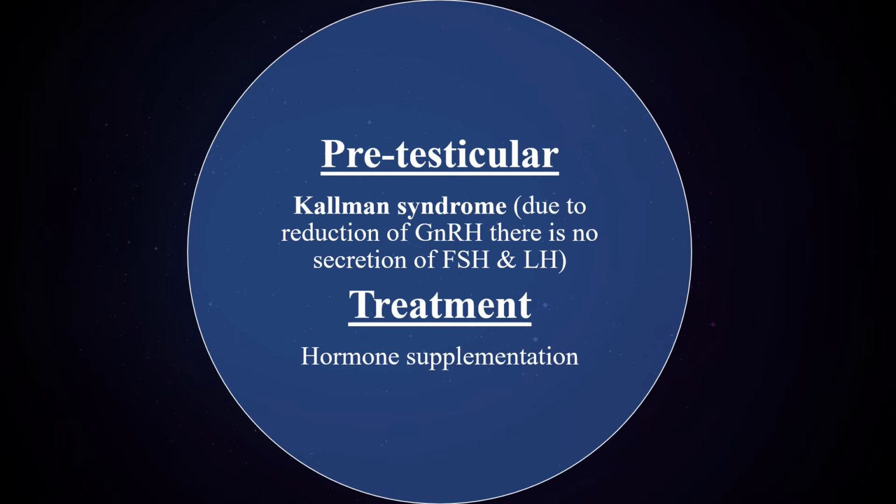So due to decreased GnRH, there is a decrease in FSH and LH secretion. This is known as Kallmann syndrome. Due to decreased FSH and LH, infertility occurs. The treatment of Kallmann syndrome is hormonal supplementation of FSH and LH.